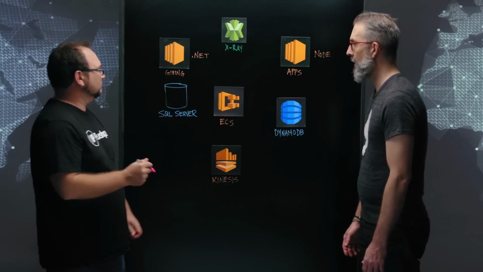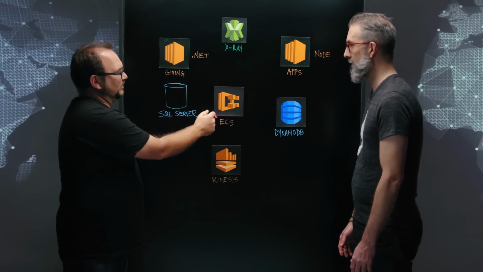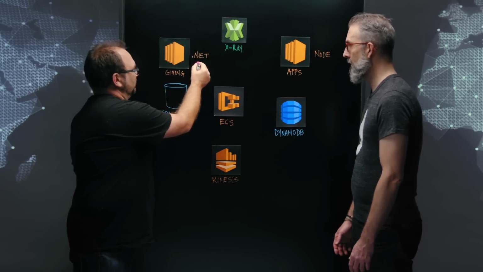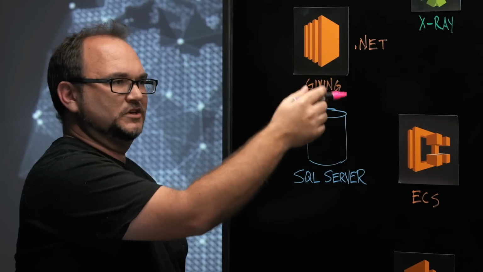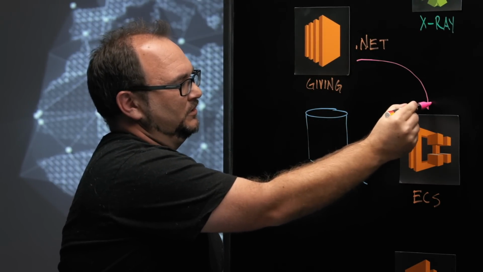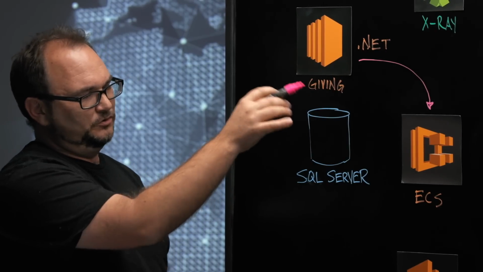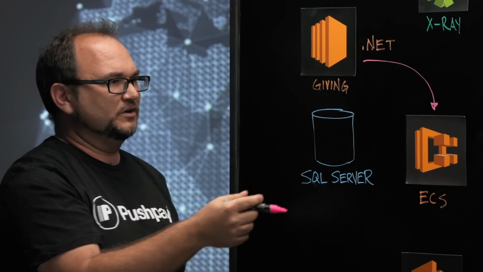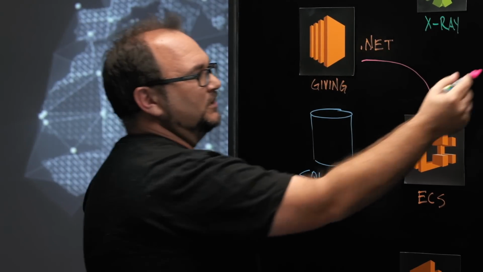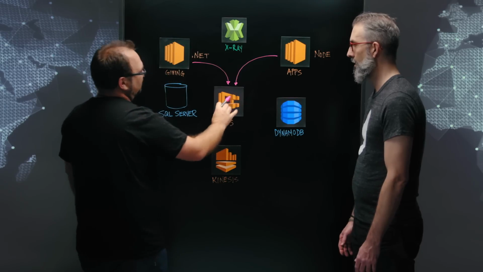Cool, yeah. So we start off with our .NET Giving monolith. We created a GraphQL API as part of this .NET Core app. And so when we make sign-in or sign-up requests or update any user information, that flows out of our monolith and into that container. Okay. And then the same thing is happening for the Node apps platform. So we introduced the ability to support profiles into that. So sign up and sign in now happen via that GraphQL API.